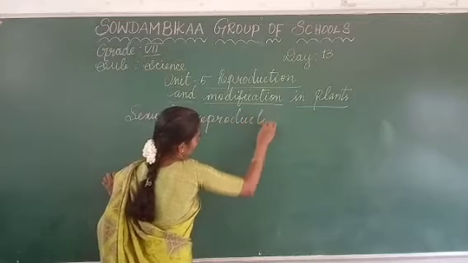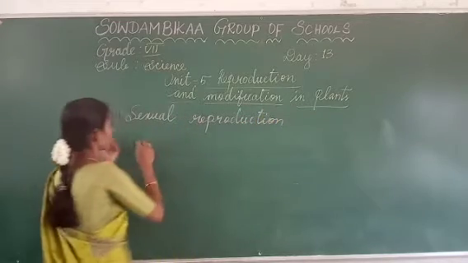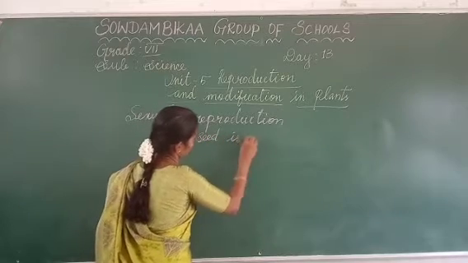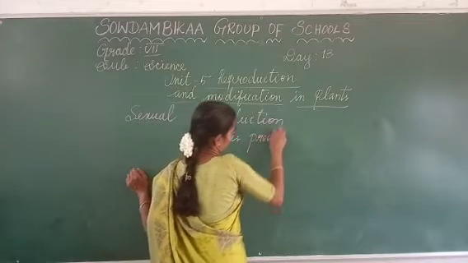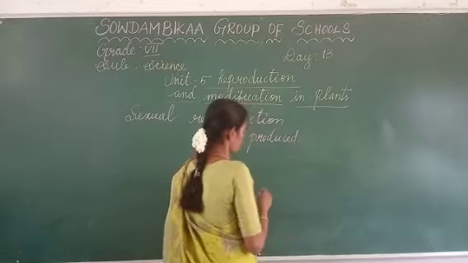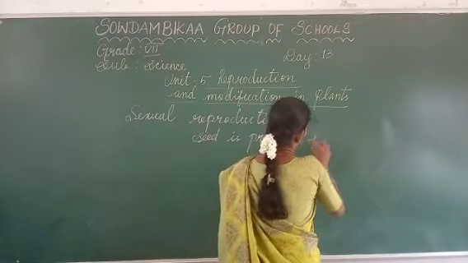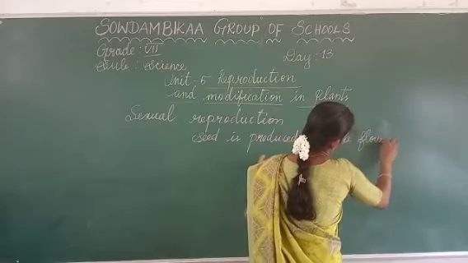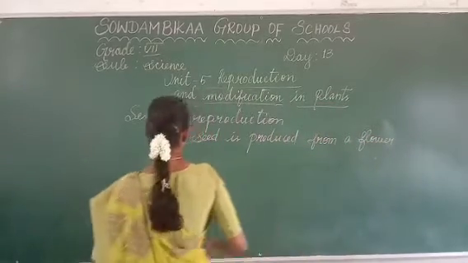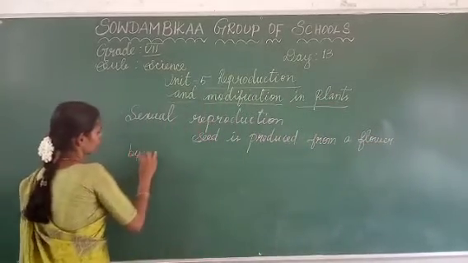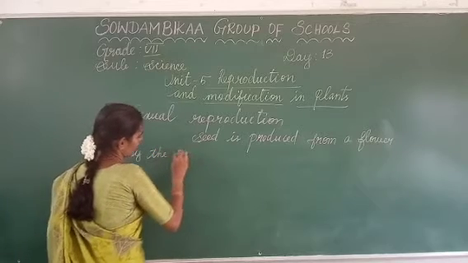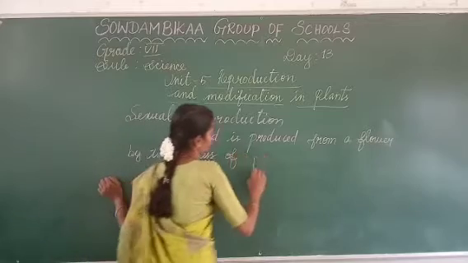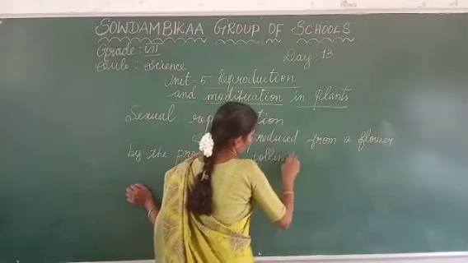Sexual reproduction means that seed is produced from a flower by the process of pollination and fertilization.